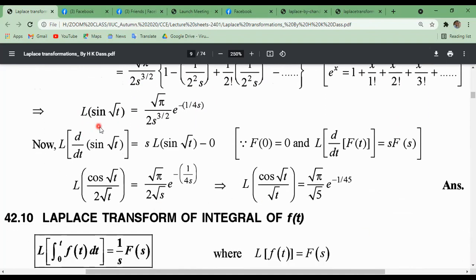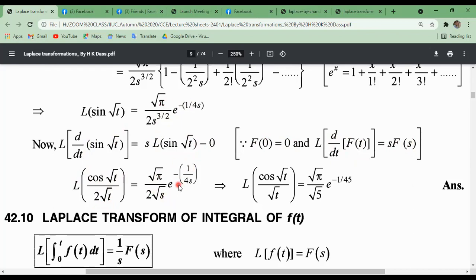Now Laplace transformation of first derivative of sine root over t is s into Laplace transformation of sine root over t minus f of 0. f of 0 means 0 from the given function. So Laplace transformation of first derivative of f of t is s into f of s. So Laplace transformation of this, cos root over t divided by 2 root over t, can be written as this one.